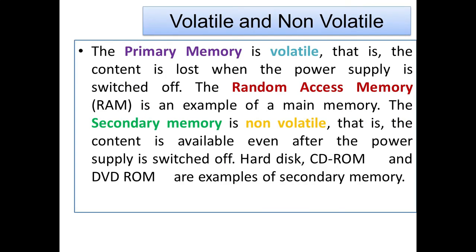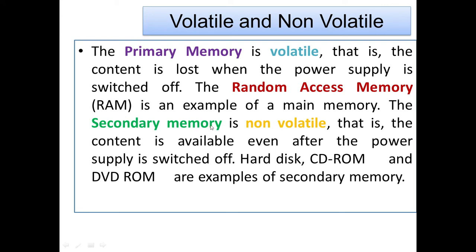Okay. Then the primary memory is volatile. That is, the content is lost when the power supply is switched off. Example, random access memory. Very simple. Random access memory is an example of the main memory. It means if you do one program, if you do not properly save, the program can be erased. So it's an example of primary memory. It means the content is lost when the power supply is switched off.